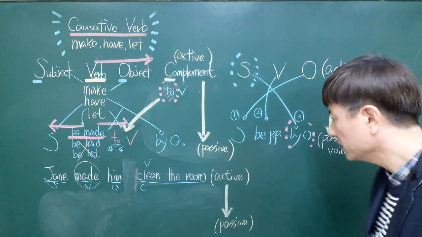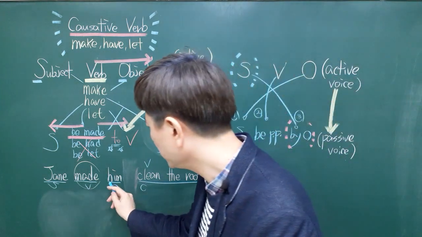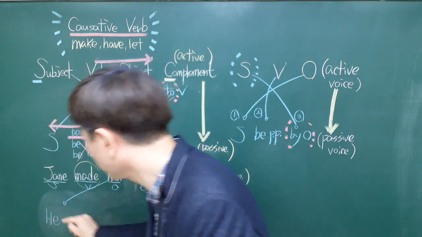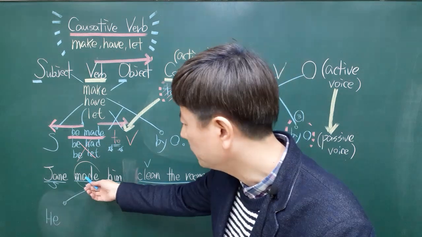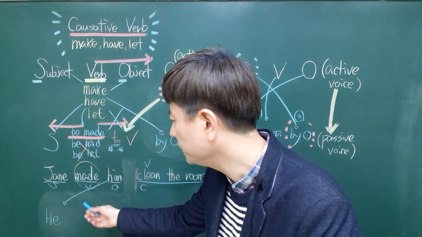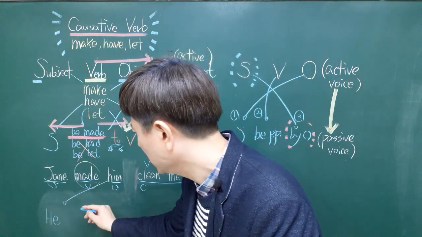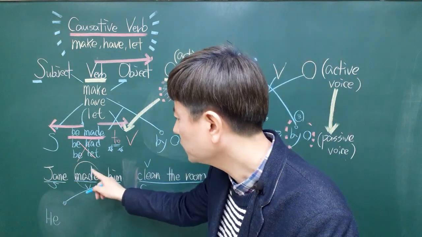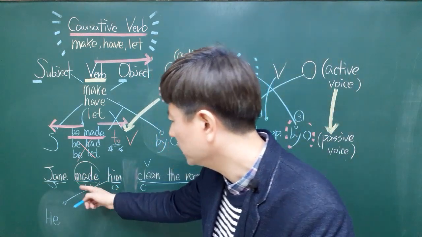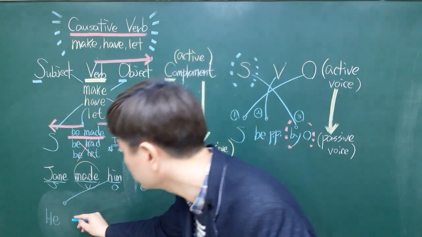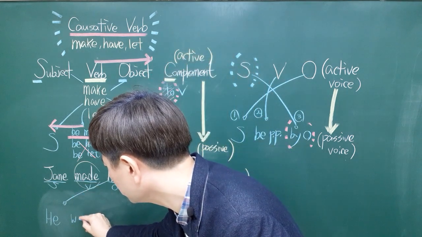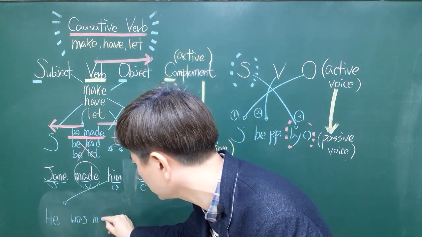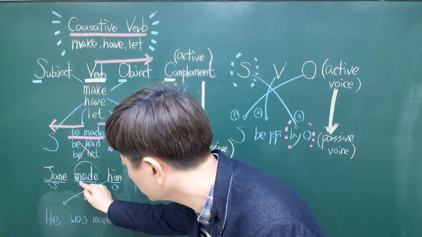Number one, the object should be the subject: He. And number two, the verb is going to be changed into be verb plus past participle. But when you do that, the tense should be the same. So this one is past tense, so you have to write the be verb in the past tense: was made, like this. This is number two.